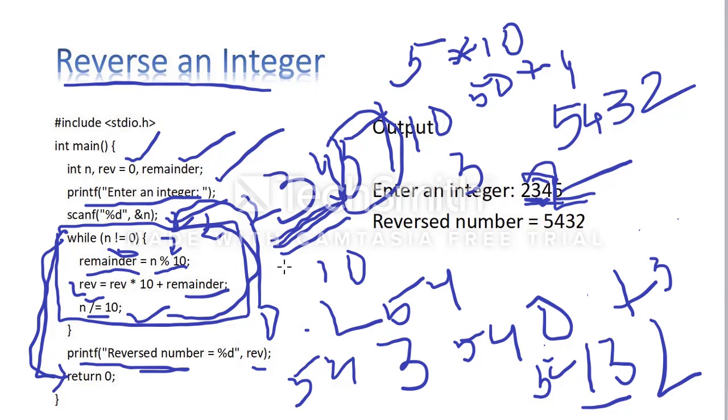If you take the number and reverse it, you will get the same answer. But you have to put a condition here: if the reverse number is equal to the previous number, the number you entered, and both are equal, then that is a palindrome of the given number. So these types of examples they ask in your exams.